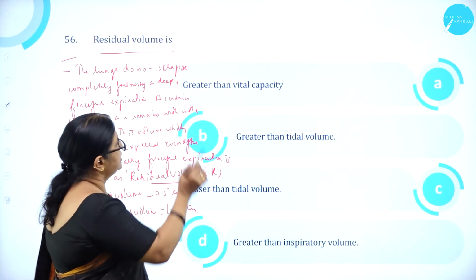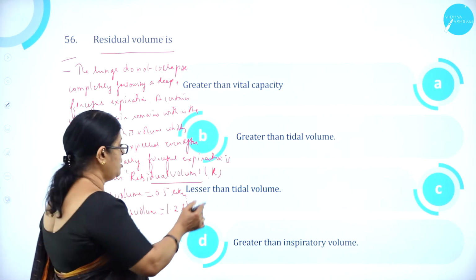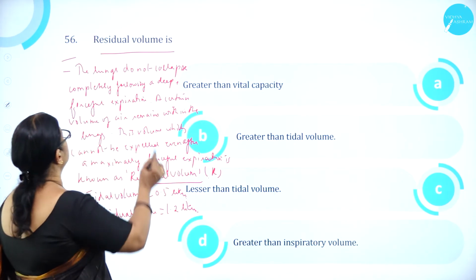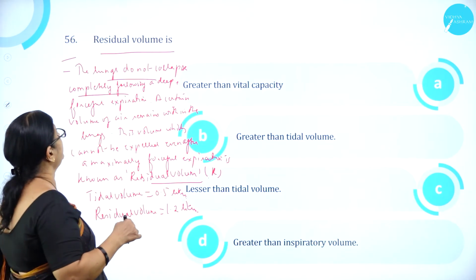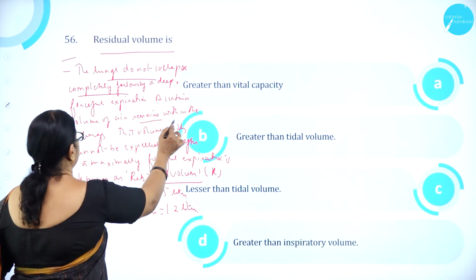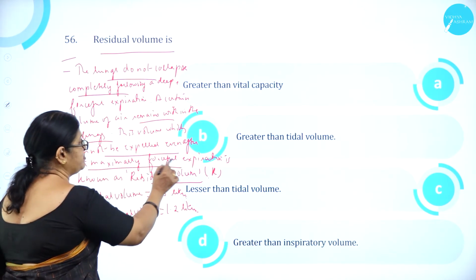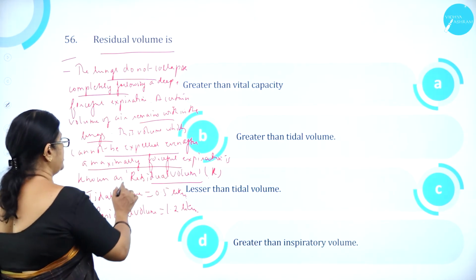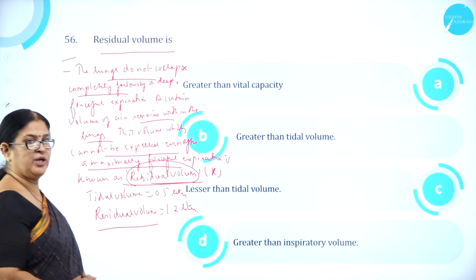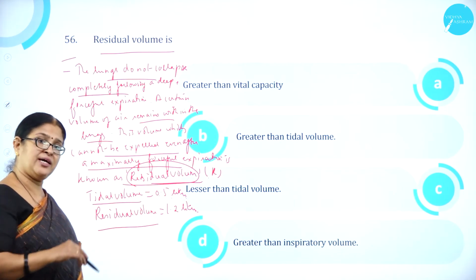Residual volume is option A, greater than vital capacity. Option B, greater than tidal volume. Option C, lesser than tidal volume. Option D, greater than inspiratory volume. The lungs do not collapse completely following a deep forceful expiration, so a certain volume of air remains within the lungs. This volume, which cannot be expelled even after a maximally forceful expiration, is known as residual volume, which is around 1.2 liters, whereas tidal volume is 0.5 liters. So residual volume is greater than the tidal volume.